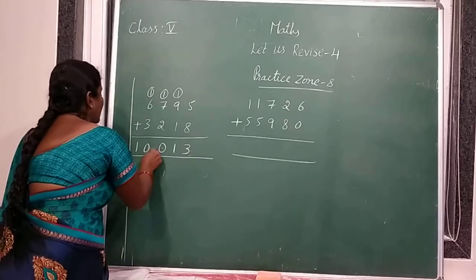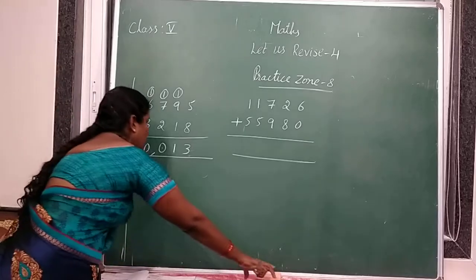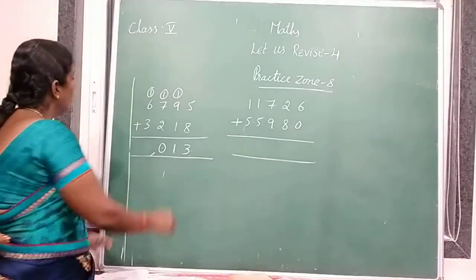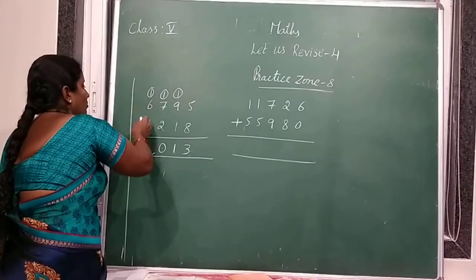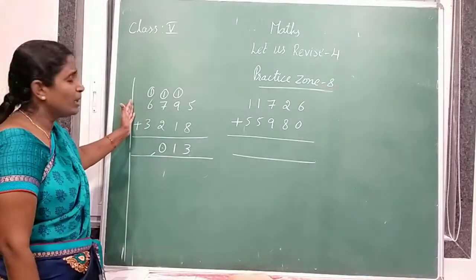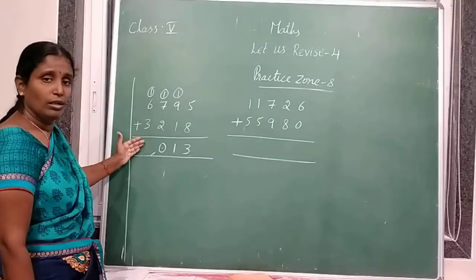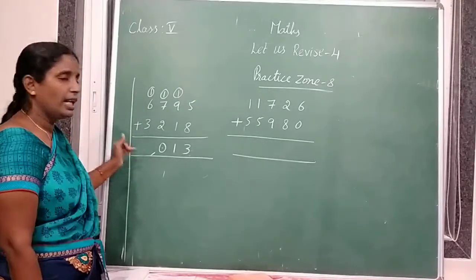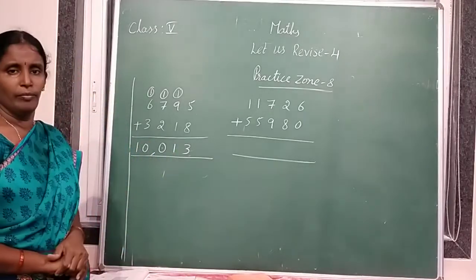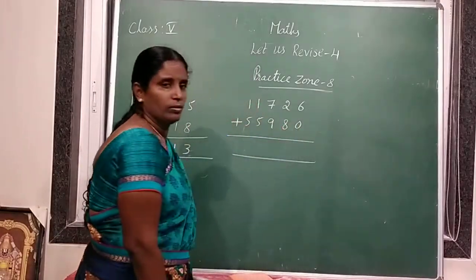So what is the answer? There are no thousands, no 10,000s. There are 2 four-digit numbers only, so there is no fifth digit. After 6 there is no number. So we should write 10 directly. So it is nothing but 10,013. Understood? Next, 6 plus 0.